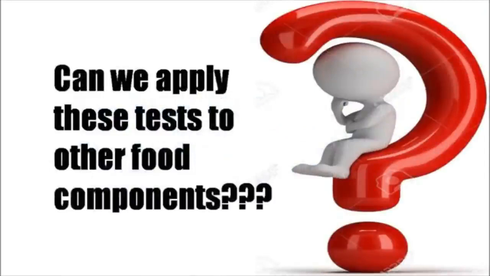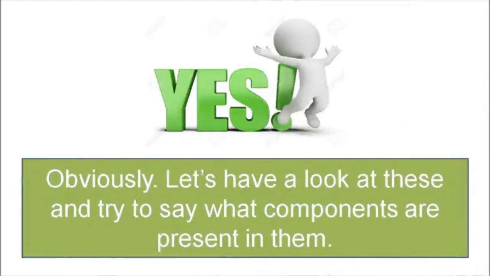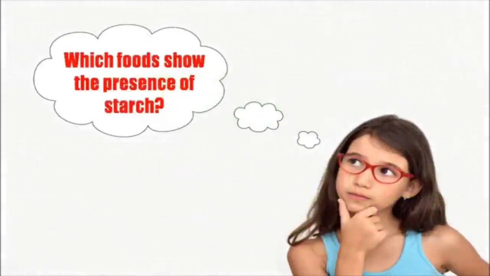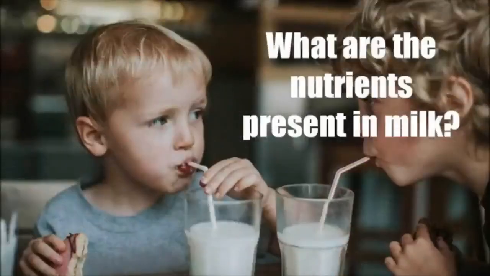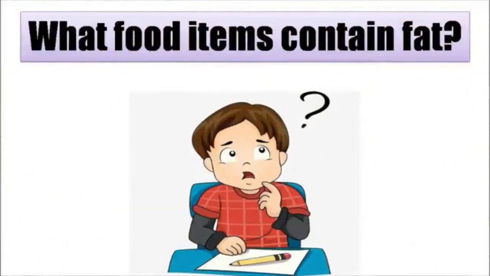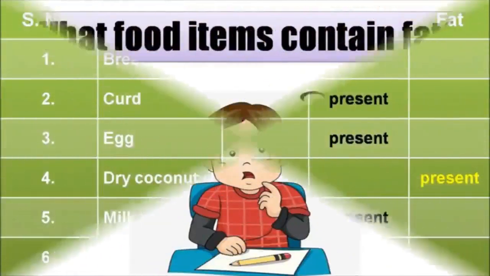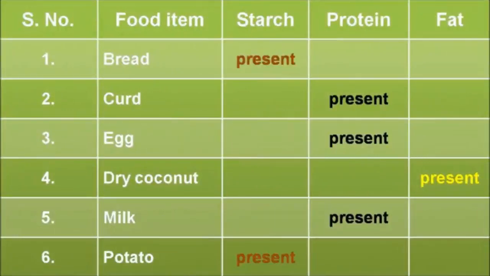Can we apply these tests to other food components? Yes, obviously. Let's have a look at these and try to say what components are present in them. Which foods show the presence of starch? What are the nutrients present in milk? What food items contain fat? We have tested food items for three nutrients, say carbohydrates, proteins, and fats.